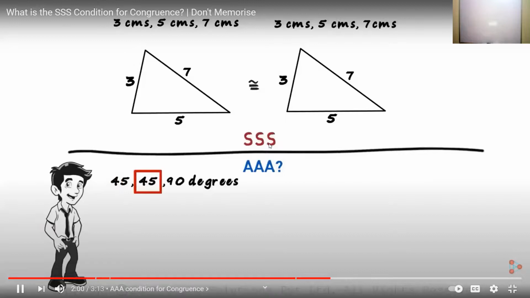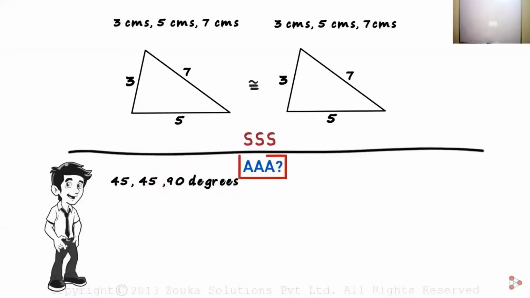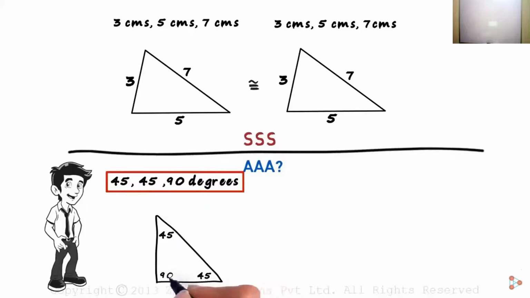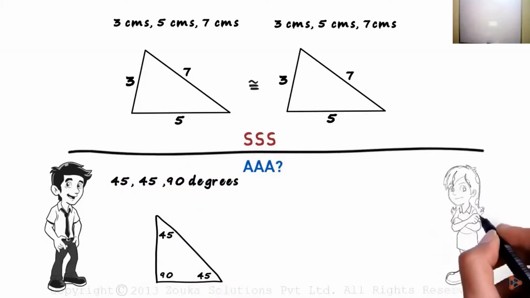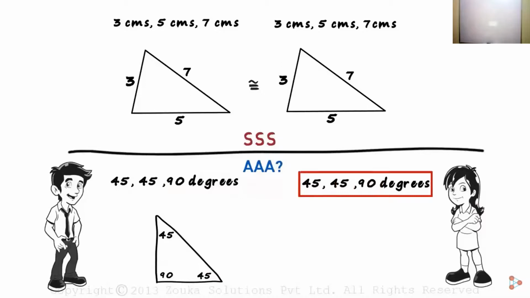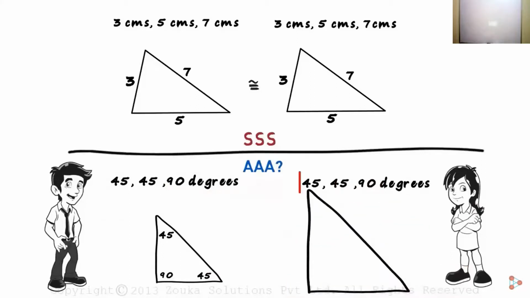We can increase the height. AAA simply means that three angles of each triangle are given. So he draws a triangle which looks like this. The measures of the angles are 45, 45, and 90 degrees. And then Zara was asked to construct a triangle with the measures of the angles at 45, 45, and 90 degrees, the angles of the previous triangle. So Zara constructs a triangle like this, the angles measuring 45, 45, and 90 degrees.